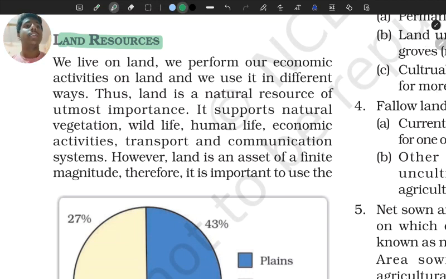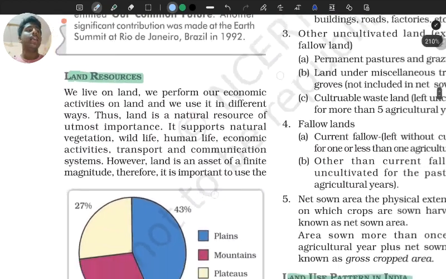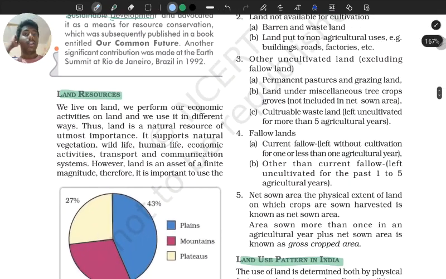So when we study land as a resource, we know that land is also a resource because we live on land. Whatever, 99.9% of the economic activities, commerce, trade, agriculture, manufacturing, etc., are being done on land. So land is a resource, a very important resource.